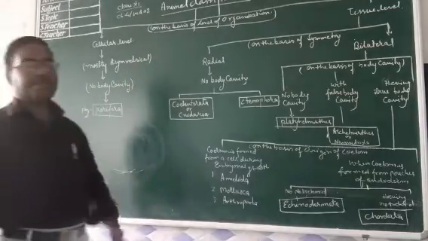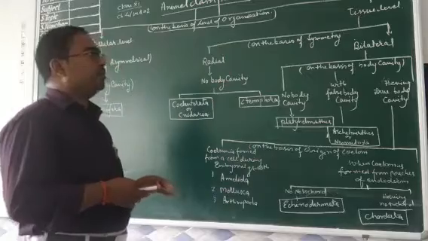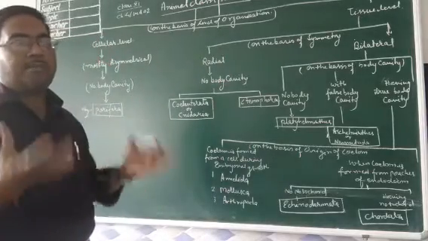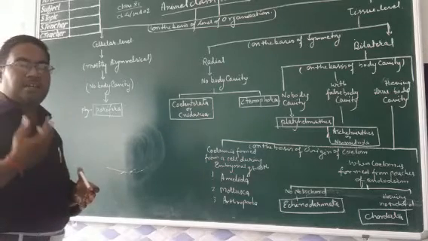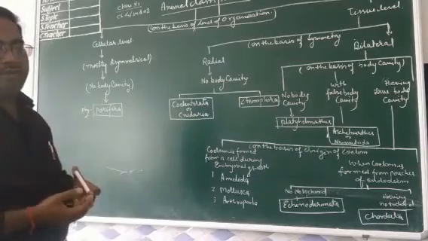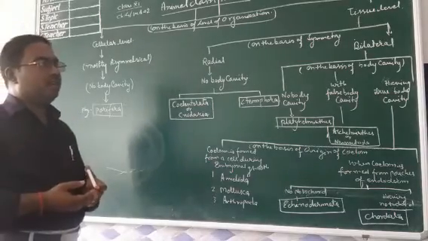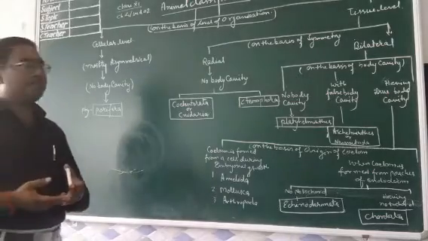The second one is on the ground of tissue level of organization. The body is again observed and the animals are classified on the basis of symmetry. As I told you previously, symmetry may be radial symmetry, bilateral symmetry or asymmetry.